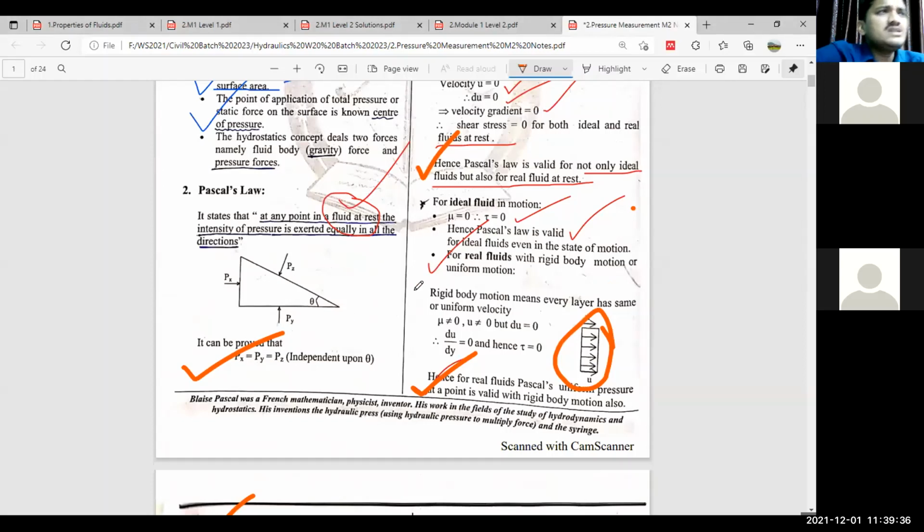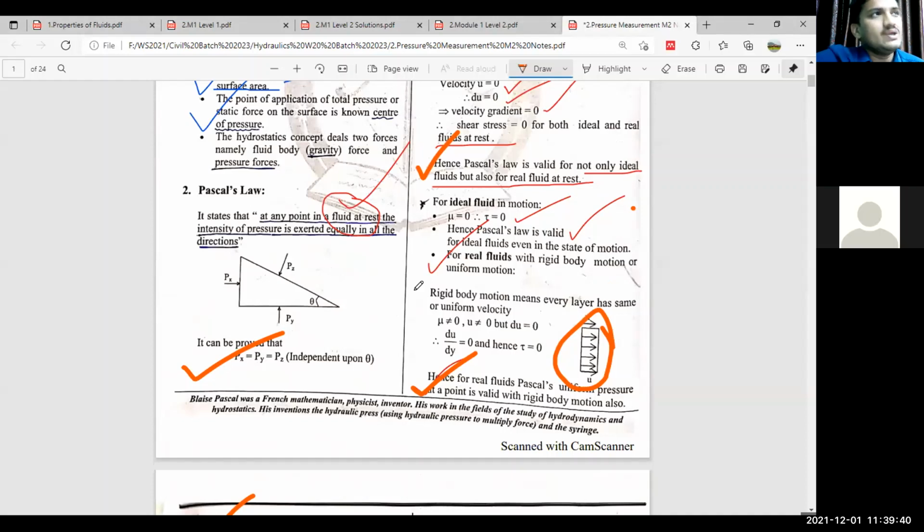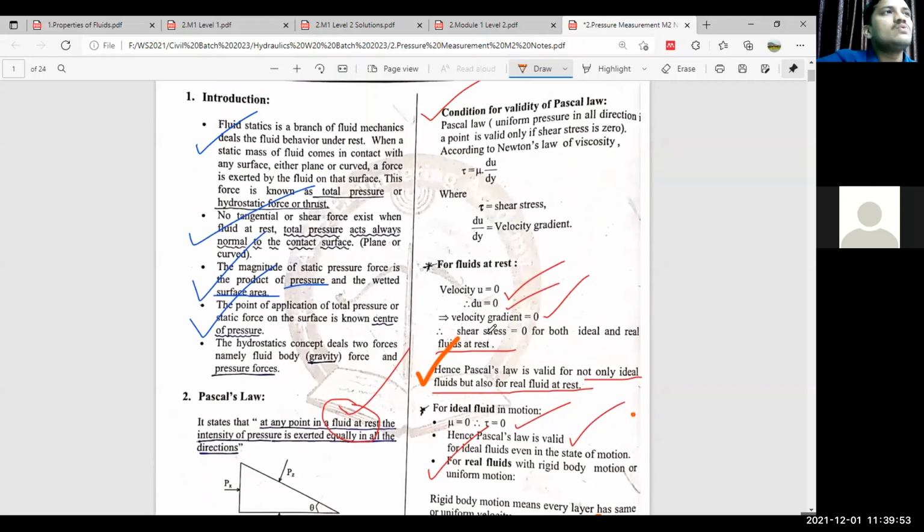I will share one video that will physically demonstrate how pressure is equal in all directions inside a fluid element at rest, and where this Pascal's law is valid. Validity means this Pascal's law is valid only when the shear stress is zero. Now, under which situation will shear stress be zero? That we will see. If the fluid is in that situation, then we are getting a shear stress of zero.